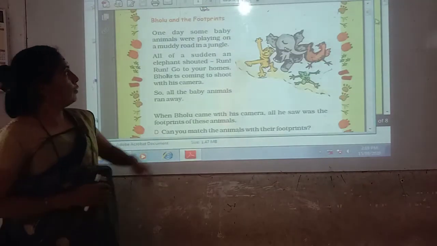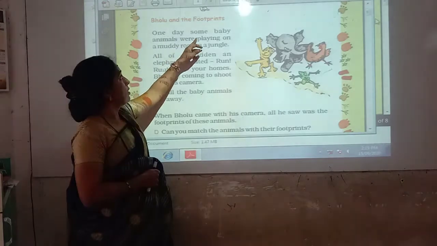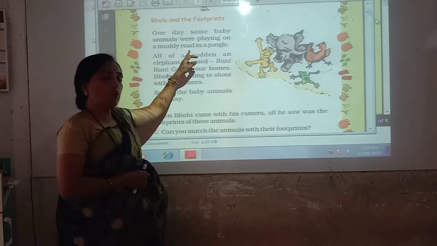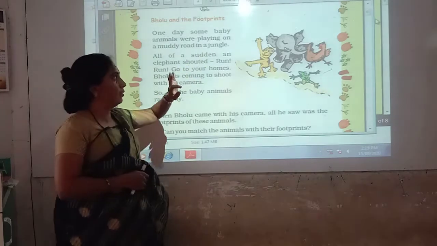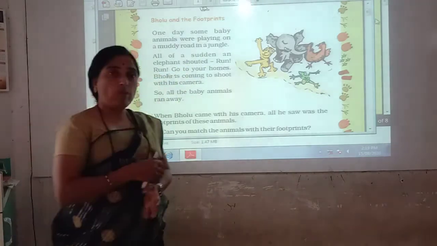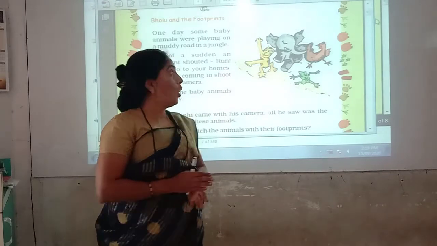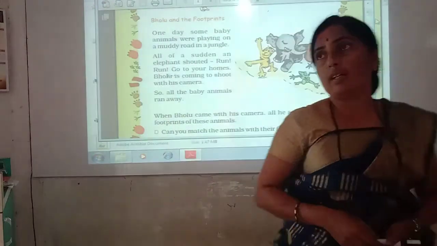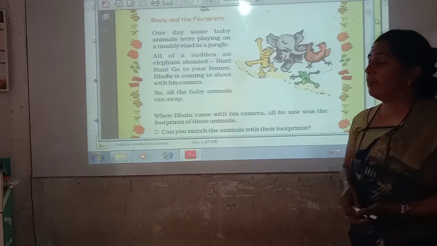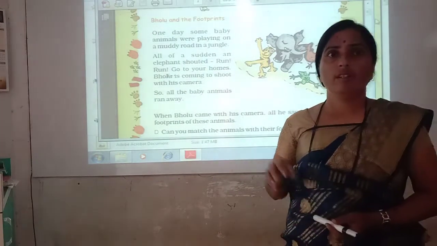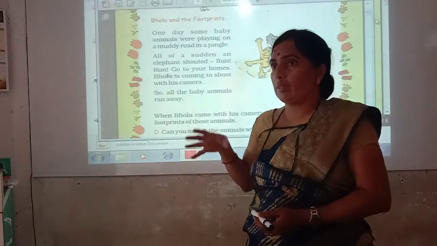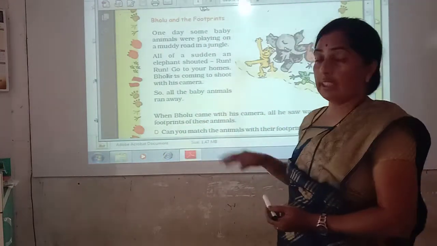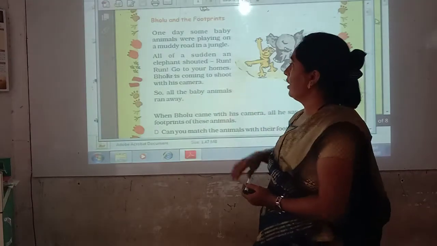Bholu and the footprints. One day, some baby animals were playing on a muddy road in a jungle. One day, what happened one day? One day, some baby animals were playing on a muddy road. Do you know muddy road? When rain comes or water falls, water mixes in the soil, that is called a muddy road. Chikhal is there. So a muddy road in a jungle.